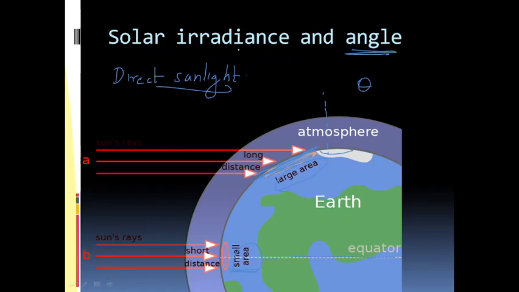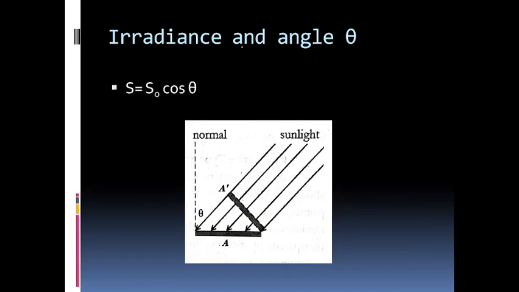The dependence of the irradiance on the angle theta is given by S equal to S0 cos theta, where S0 is the direct irradiance for normal incidence. So if sunlight is falling perpendicular to a plane area, then that is S0. And if theta is the angle, then S0 cos theta will be the irradiance.